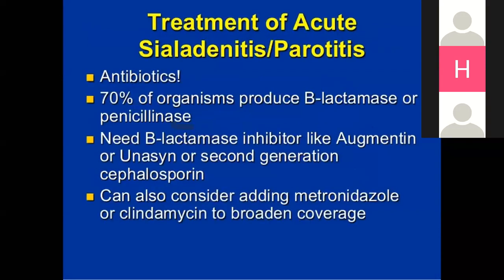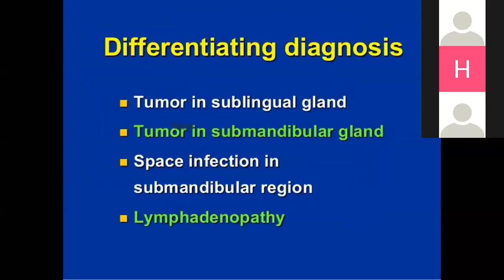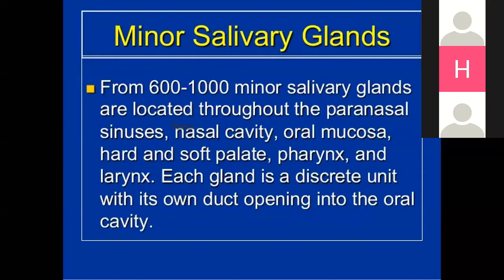Treatment with antibiotics: 70% of organisms produce beta-lactamase penicillinase, so sometimes we need beta-lactamase inhibitors like Augmentin, and sometimes we go for cephalosporins. Differential diagnosis: tumors in the sublingual gland, tumors in the submandibular gland, space infections in the submandibular region, and lymphadenopathy. Now, the minor salivary glands.